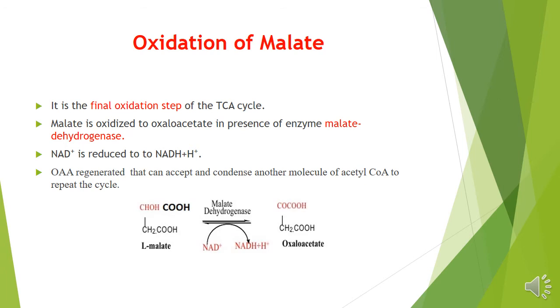So this was when one acetyl-CoA is fed to the cycle. Then there are other acetyl-CoAs, because pyruvate is converted into 2 molecules of acetyl-CoA. Likewise, the cycle is repeated, and there is generation of oxaloacetic acid for the next reaction to take place.